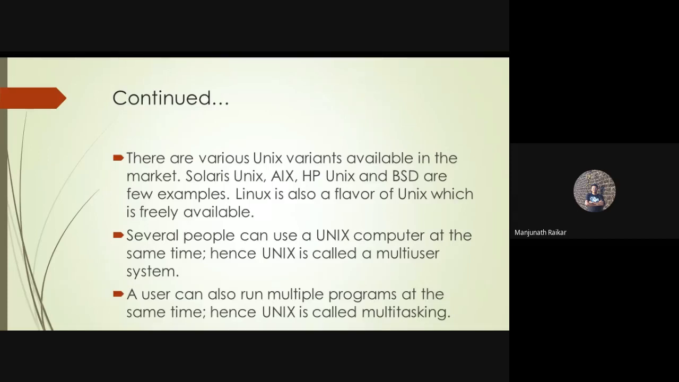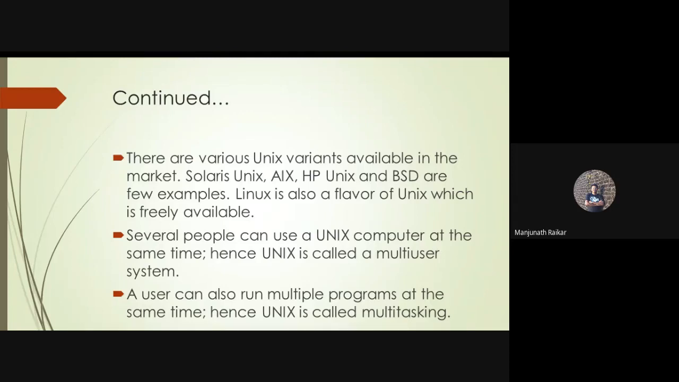Several people can use a Unix computer at the same time. Hence, Unix is called a multi-user system. When a large number of people are trying to use a computer at the same time, that arrangement is called a multi-user system.